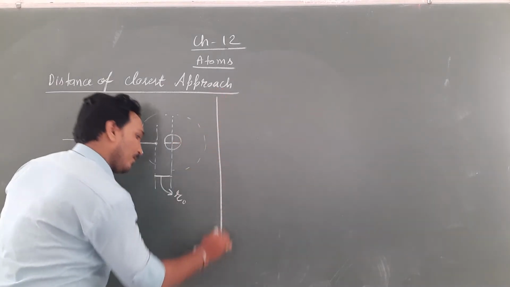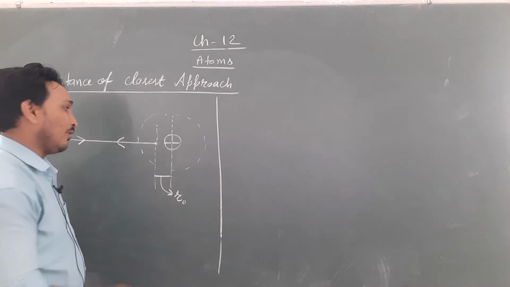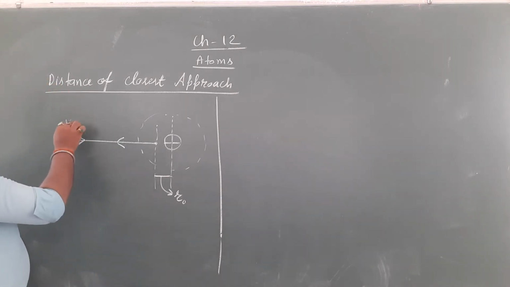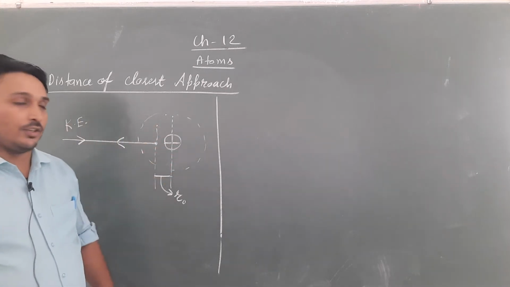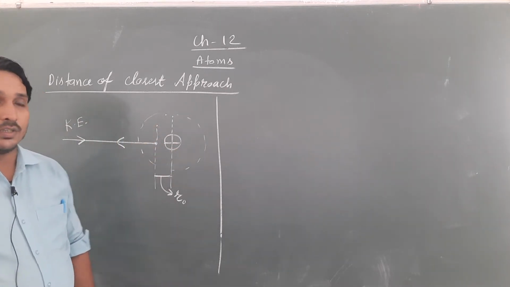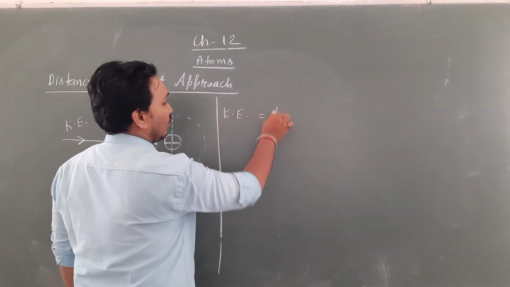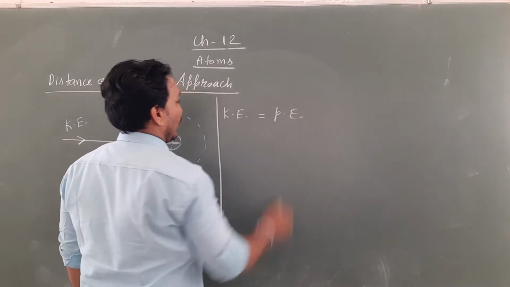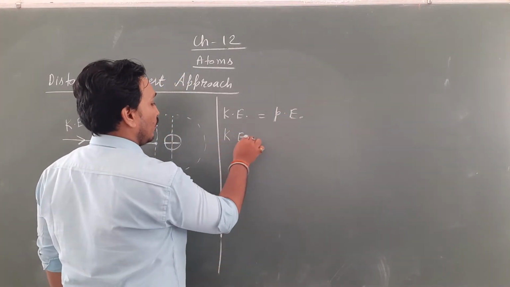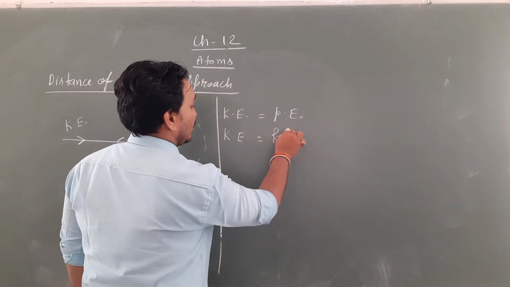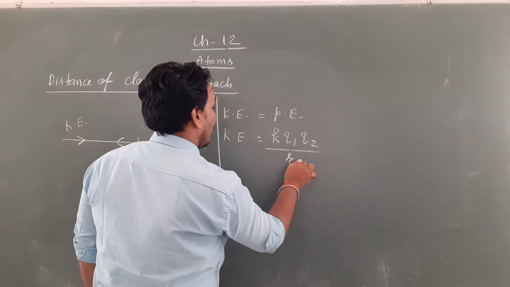So how will this distance be calculated? What is the theory here? The kinetic energy of the alpha particle is completely converted into the potential energy of the alpha particle and the nucleus. So we equate kinetic energy with electrostatic potential energy. The formula for potential energy is K Q1 Q2 upon R naught.